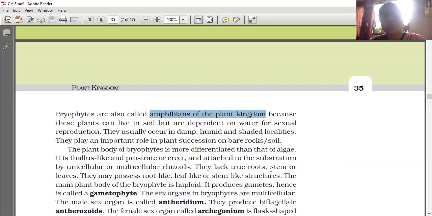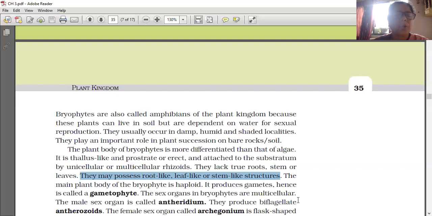They lack true roots, stems or leaves. Their actual root, leaf and stem are not there, but they may possess root-like, leaf-like or stem-like structures.